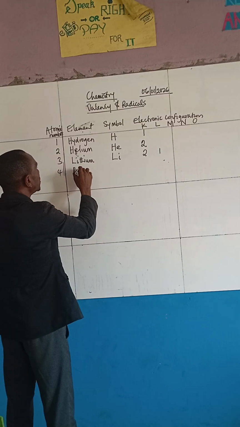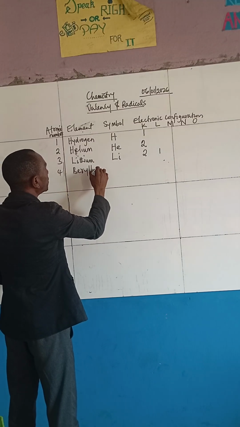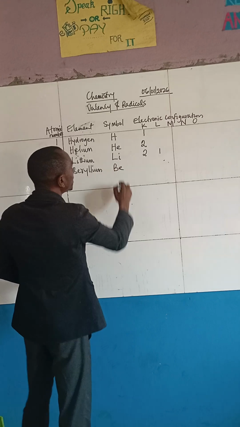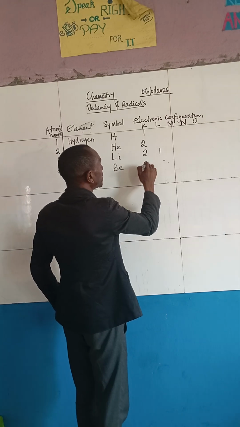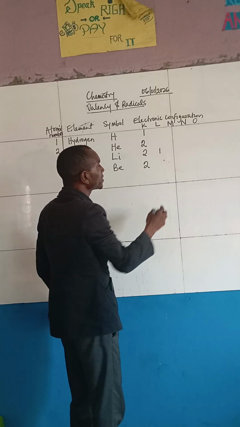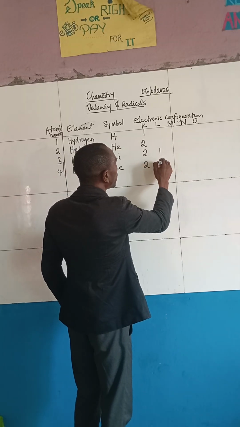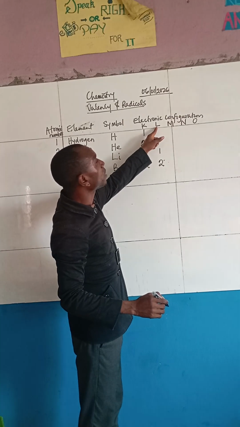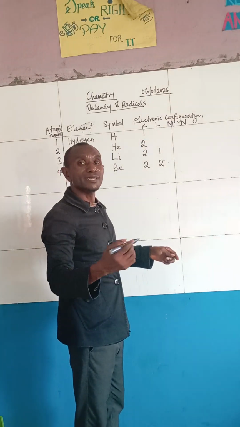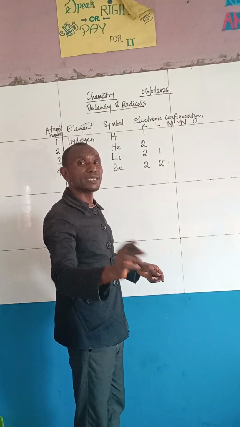Alright, now the next one is 4. 4 is beryllium, that is Be. Remember, we have 4 electrons here, which implies that the first shell will carry 2. So you shift the remaining one to this point. So this L shell can carry as many as up to 8. The maximum number is 8.